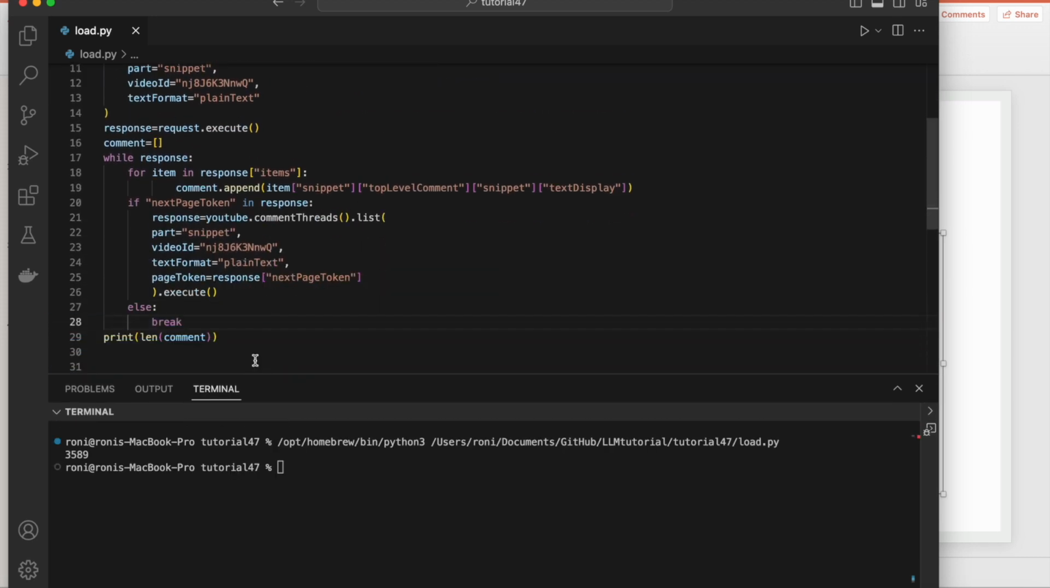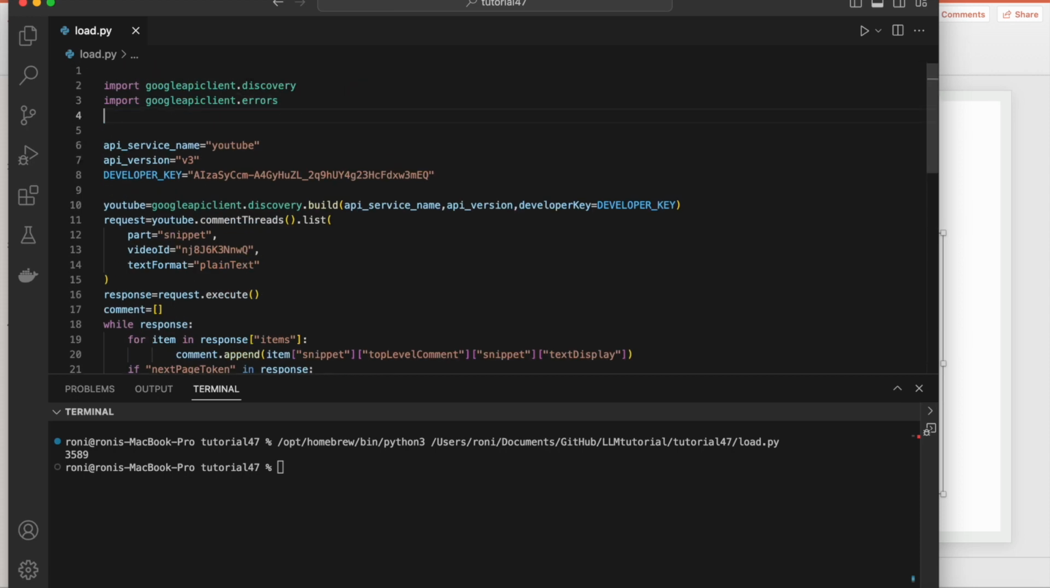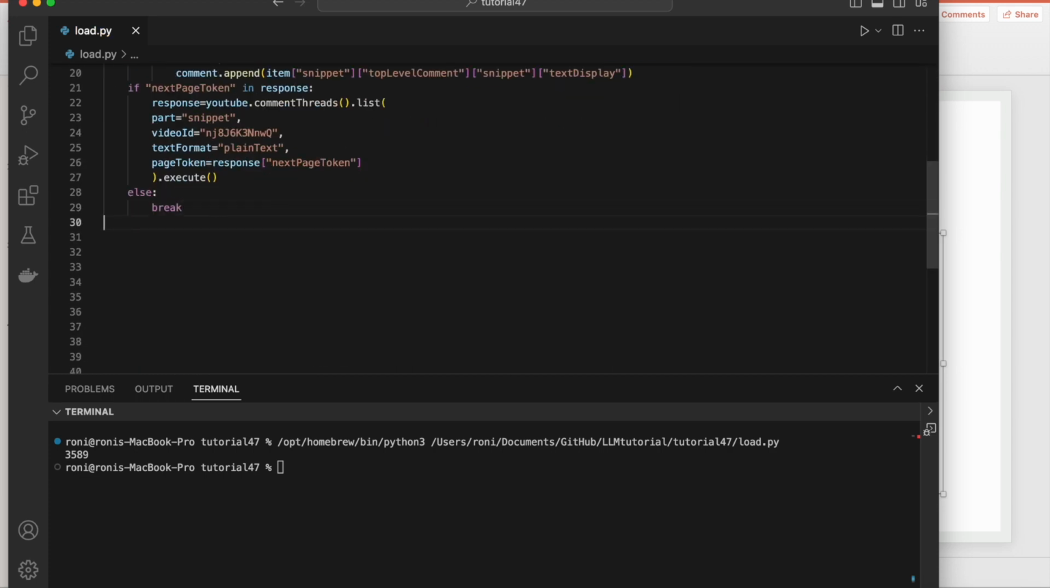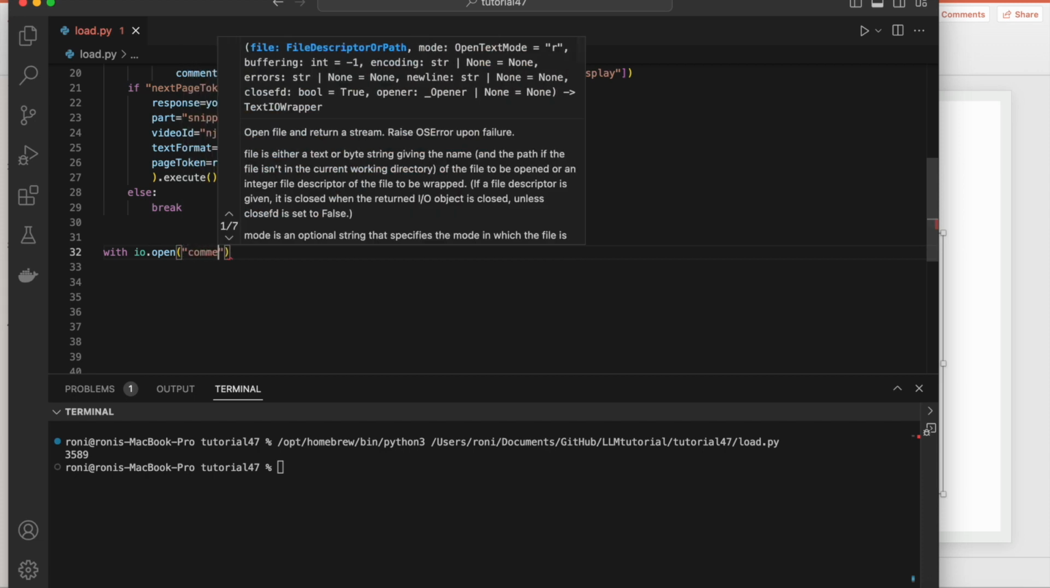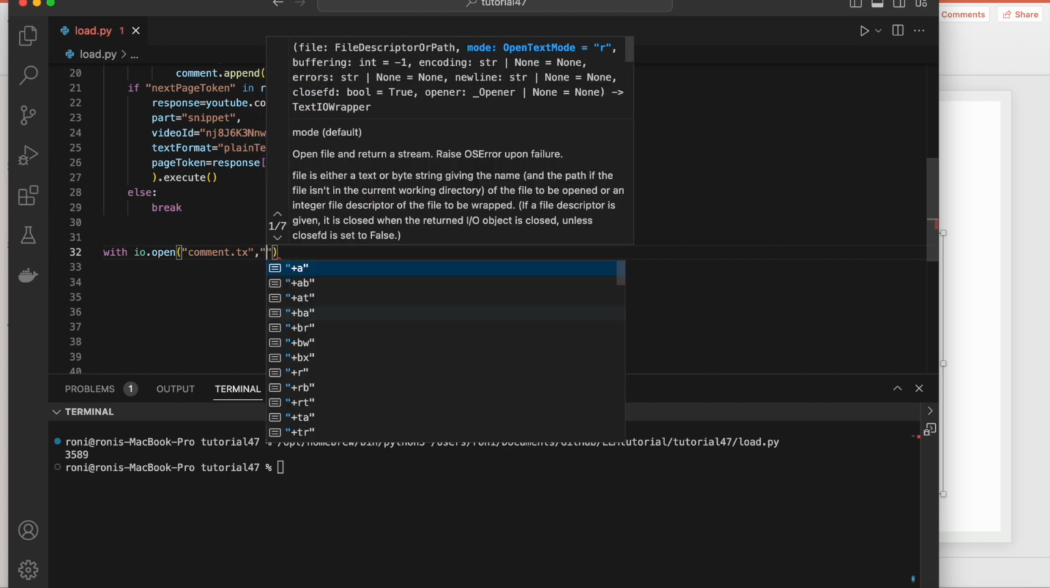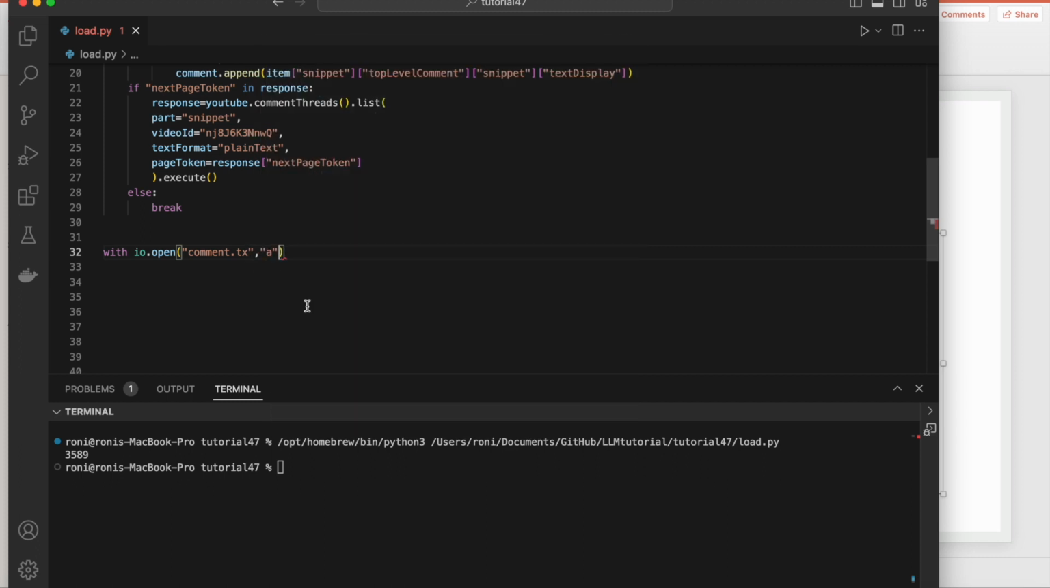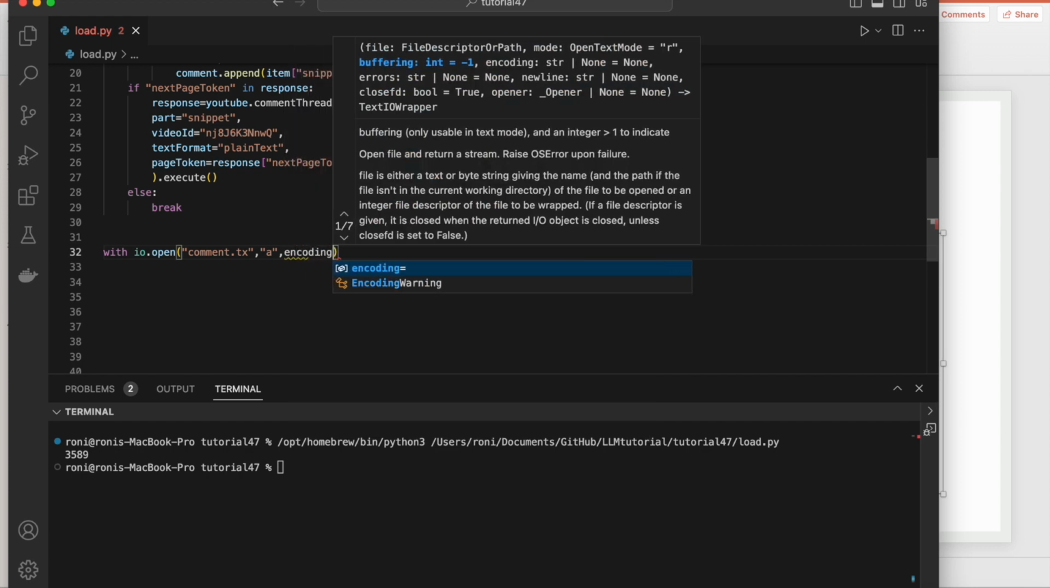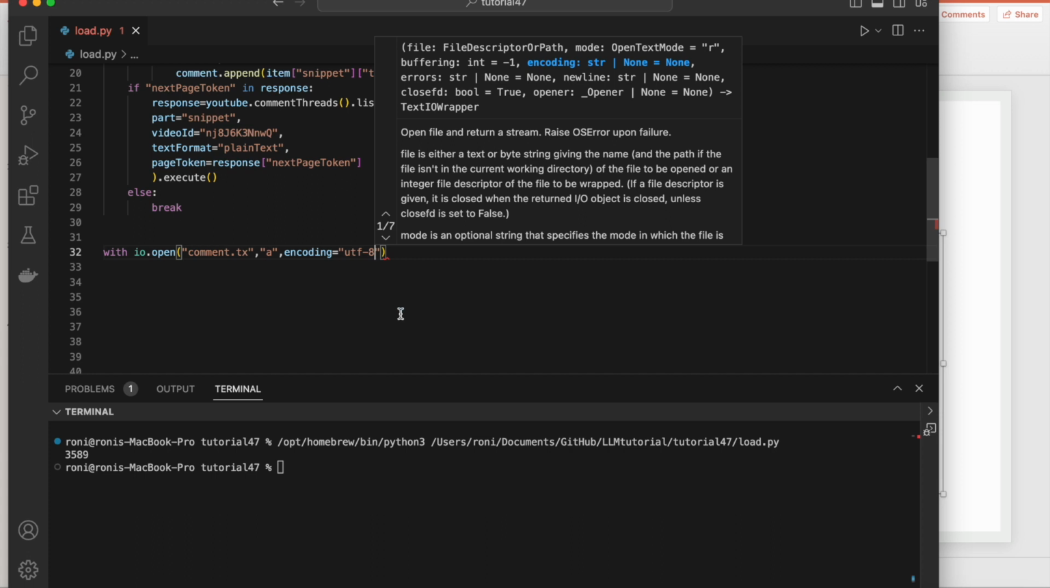Now we need to capture this into a file. We'll load everything inside a file. I'll import a module called io, and with the help of that I'll write all the comments inside a file. How to do it? With io.open we'll create a file called comment.txt, and we'll open it in append mode, with encoding equals UTF-8.